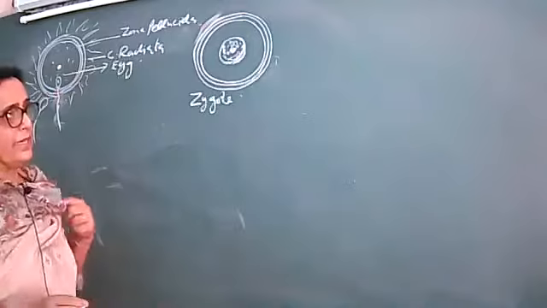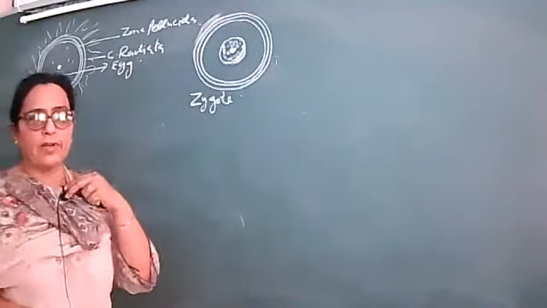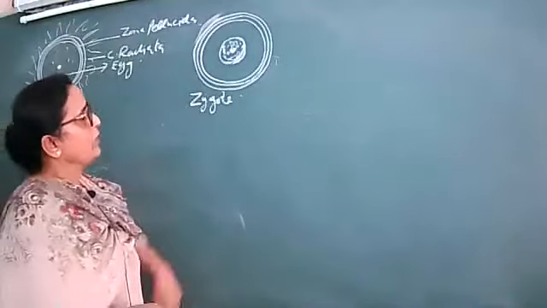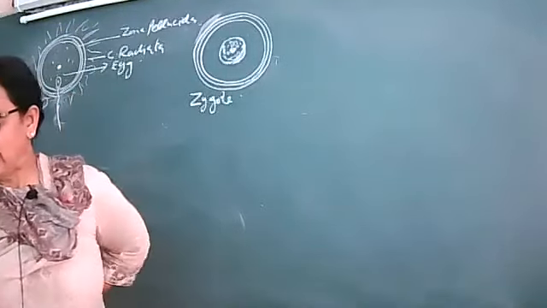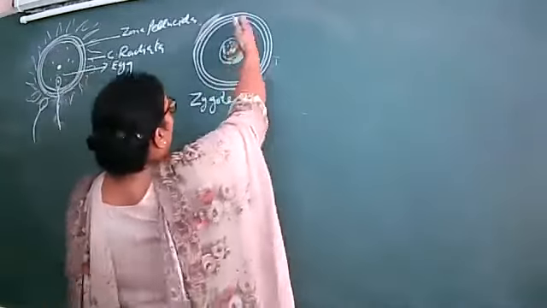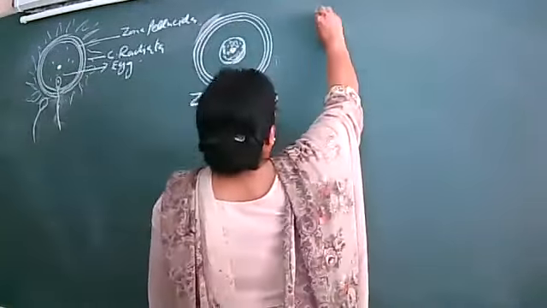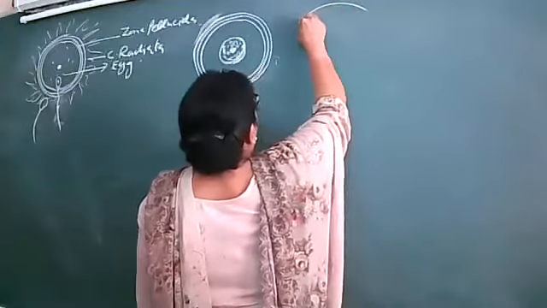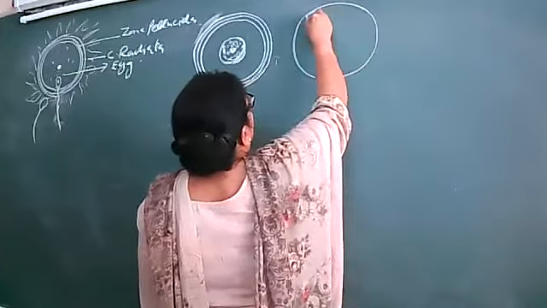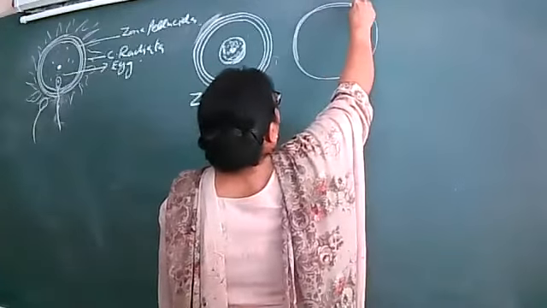Then further divisions take place in the zygote, and near about 30 hours, two cells will be formed within that. We can show the two cells. This is the zona pellucida, and two cells will be formed.